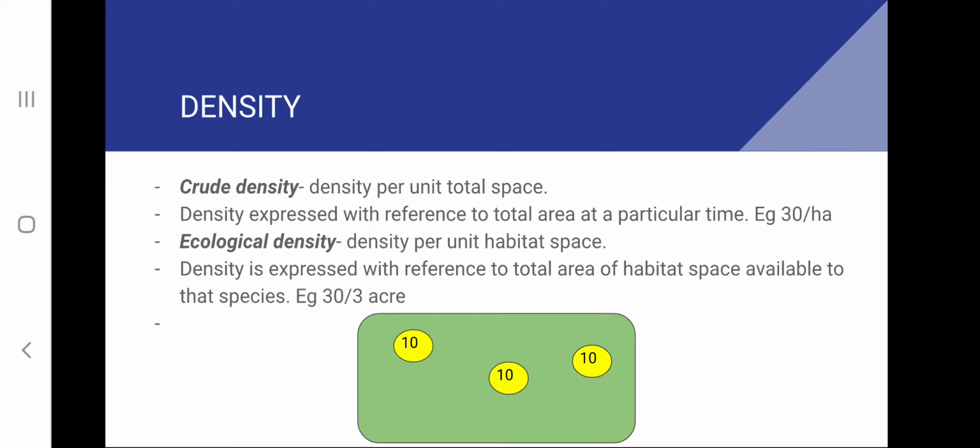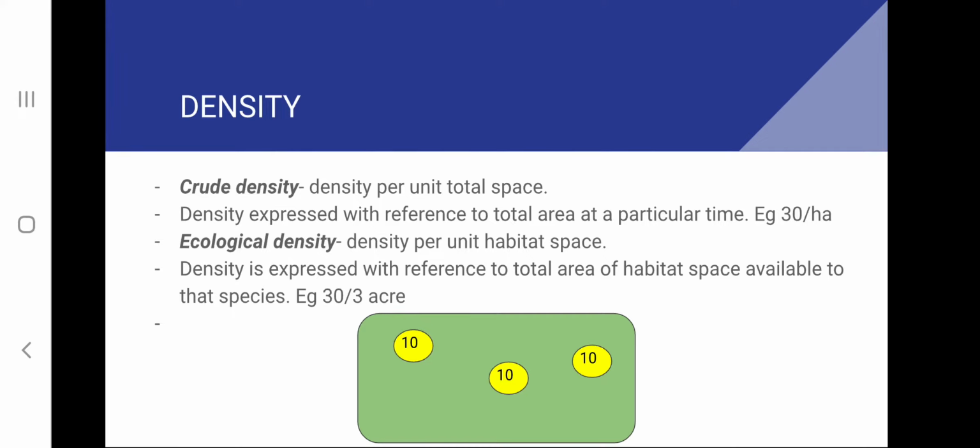And the 3 areas together occupy 3 acres. So in this problem, when we are expressing crude density and ecological density, we can say that crude density is 30 divided by hectare. That is density per unit total area. So there are 30 rabbits and the total area of that forest is 1 hectare. So crude density is 30 divided by hectare.